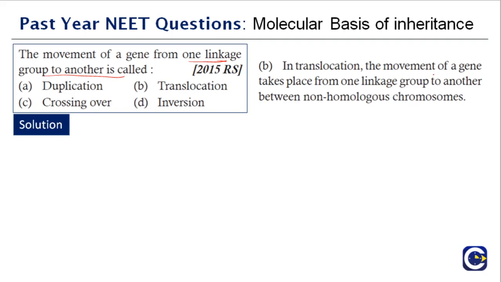In translocation, the movement of a gene takes place from one linkage group to another between non-homologous chromosomes. If you don't know this, just remember this from the solution. It is also very important that you take points from the solution that you don't know. So in translocation, the movement of a gene takes place from one linkage group to another between the non-homologous chromosomes. So the right option is option B.